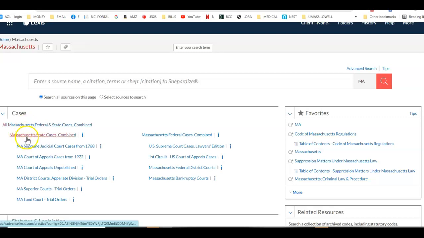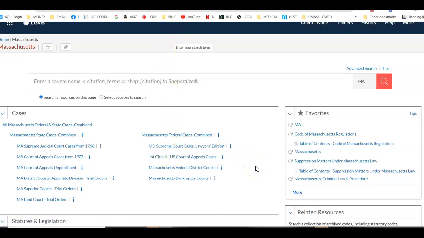Under here, you have all Massachusetts state cases. If you want to just exclusively search for Massachusetts federal cases, you can look over here. So in those questions, when I asked you to find Massachusetts federal cases, you would want to go down here and click on this. That will give you cases in Massachusetts that were decided in federal court that went up to the U.S. Court of Appeals.